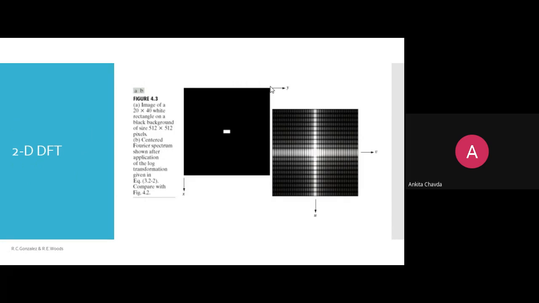Image B is showing the centered Fourier spectrum after the application of the log transformation. Once we give the log transformation in detail, you can check how this rectangle looks in your frequency domain. But again, this is discrete, so it has some values. It is not like analog.